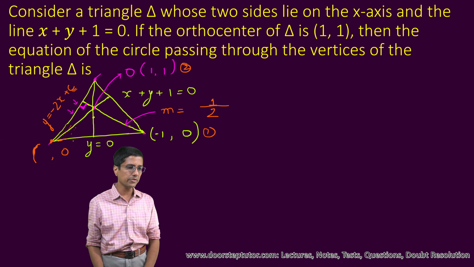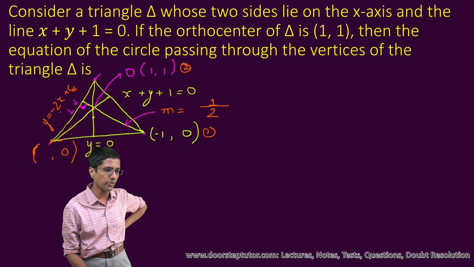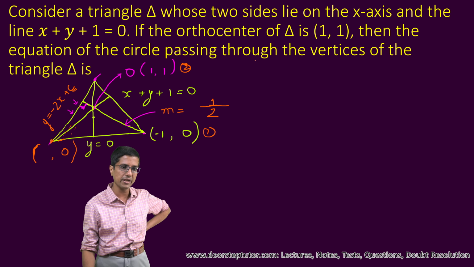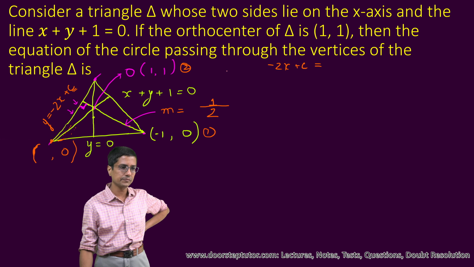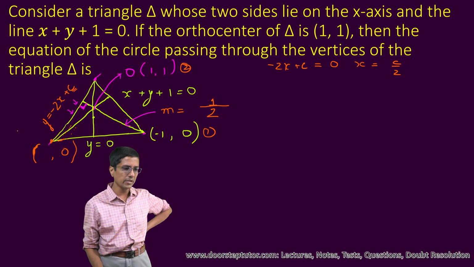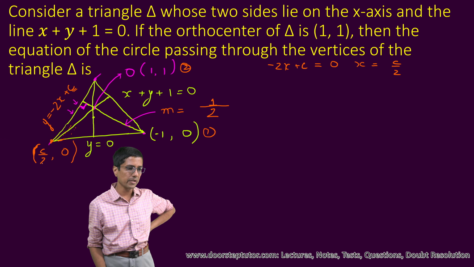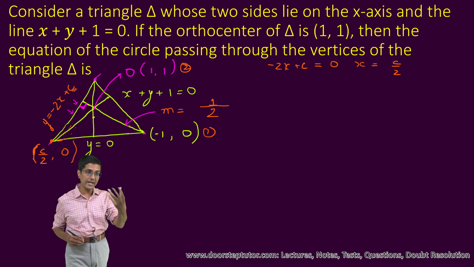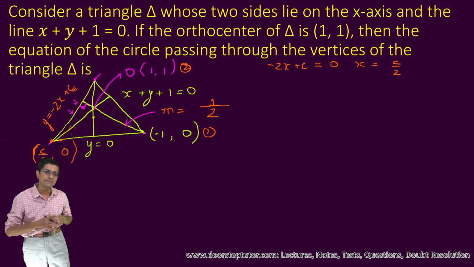So y is equal to 0, and as soon as I plug y equal to 0 here, what do I get? Minus 2x plus c equals 0, which means that x will be equal to c by 2. Nothing complicated, very simple. Now if we can find the value of this c, we are gold. We have actually solved this problem.